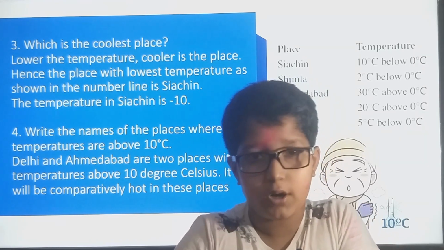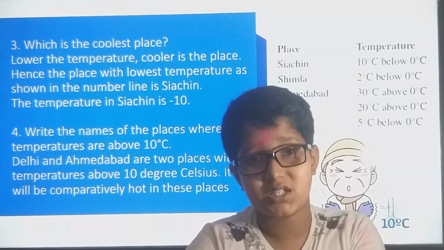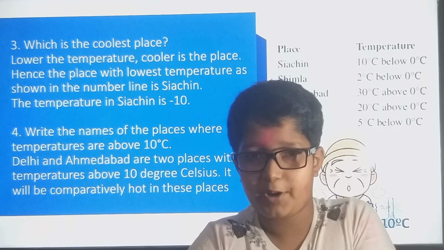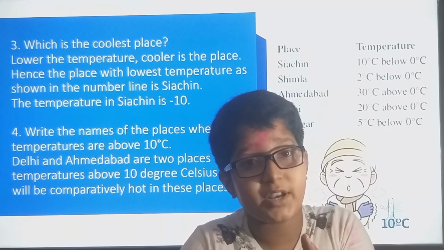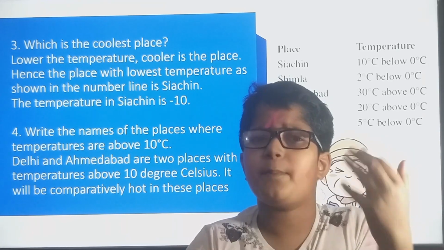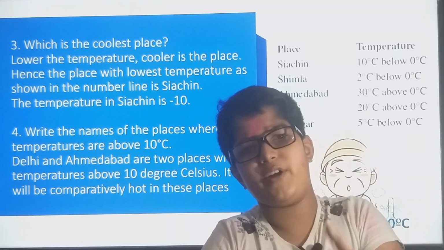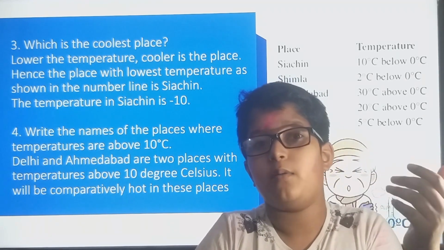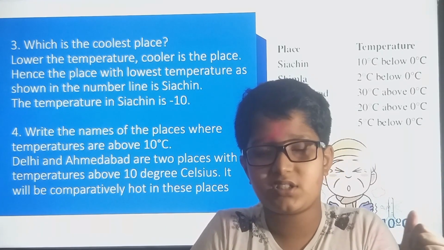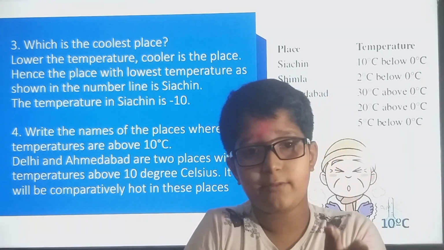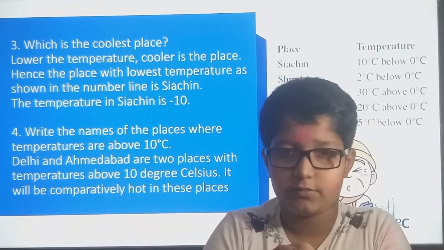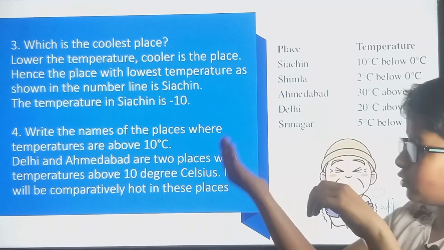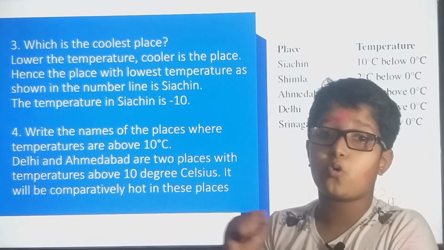Minus 20 is also cold, but it is very much hotter than minus 30. Similarly, 30 will be comparatively hotter than 20. And minus 20 will be comparatively colder than minus 10. So for positive numbers also, the smaller the number, the colder it gets.